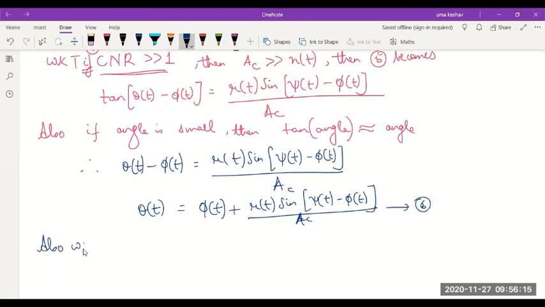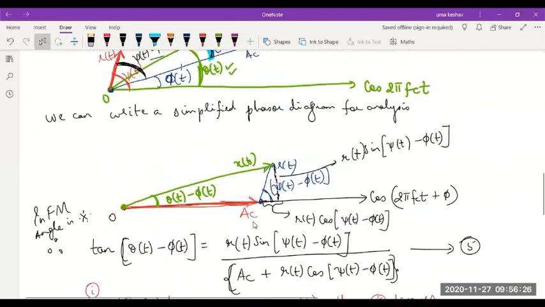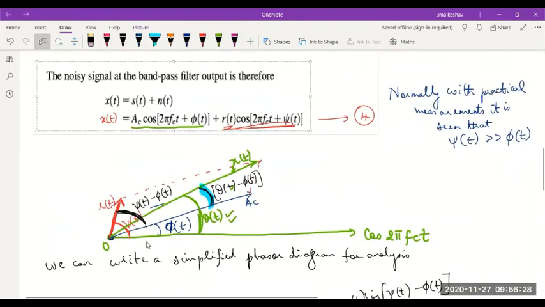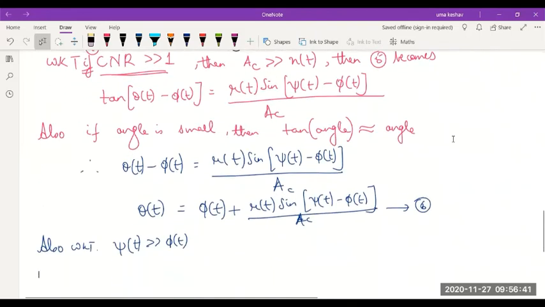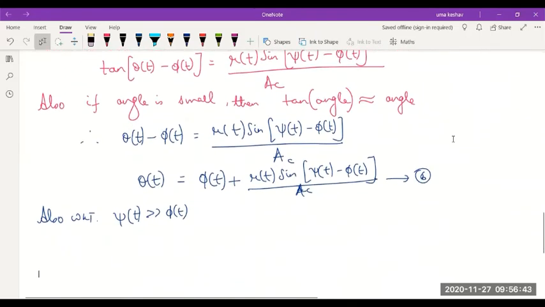Also, we know that psi is considered to be much greater than phi. We had taken it initially itself. See, initially when we analyzed, I told you we'll consider psi to be greater than phi, which is according to practical measurements. So the angle made by the noise component is surely much greater than the angle made by the signal component. So if I use this also in equation 6, what will I get?